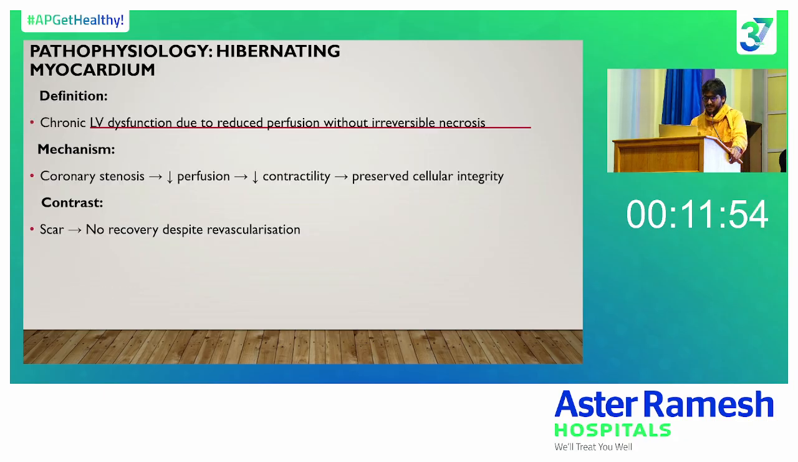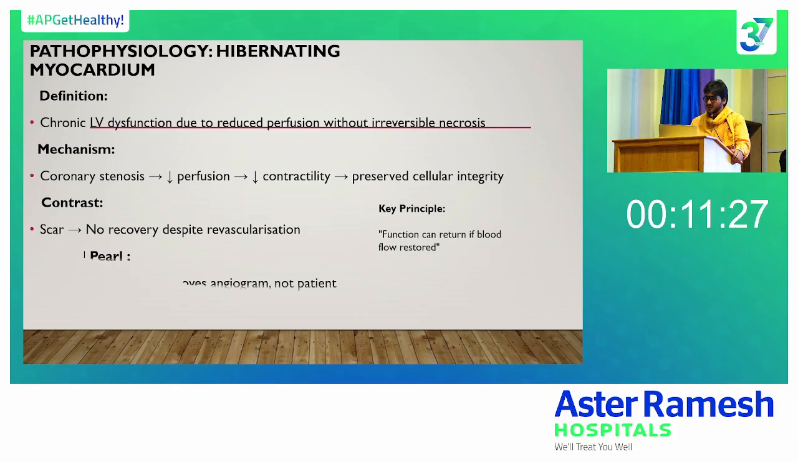So coming to the basic pathophysiology of hibernating myocardium. By definition, it is chronic LV dysfunction due to reduced perfusion without irreversible necrosis. The mechanism is stenosis, which leads to reduced perfusion, reduced contractility, and preserved cellular integrity. In contrast, in scar, there is no recovery despite revascularization. So the key principle is that function can return if blood flow is restored. The clinical goal: revascularizing scar improves the angiogram, not the patient.